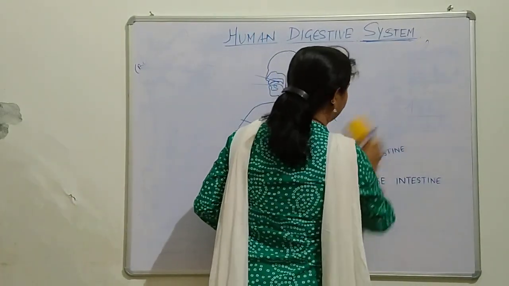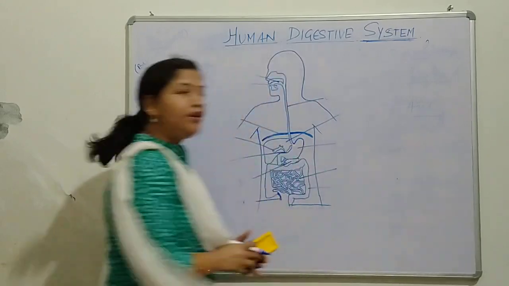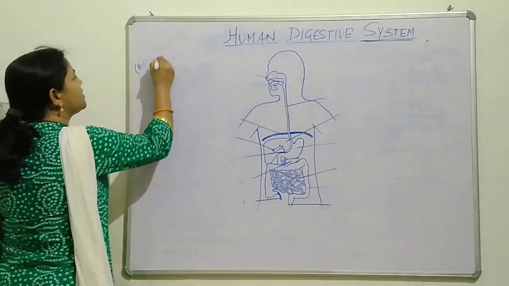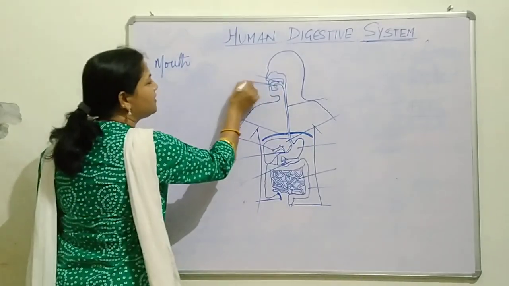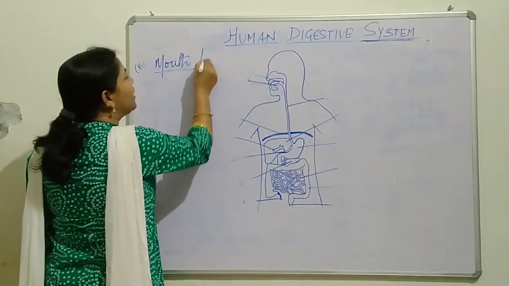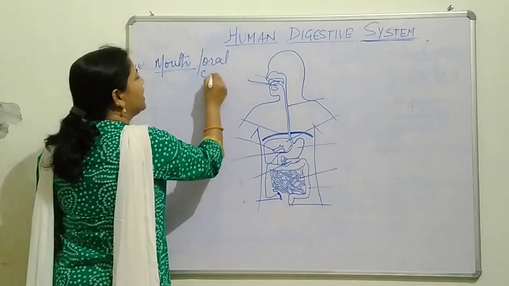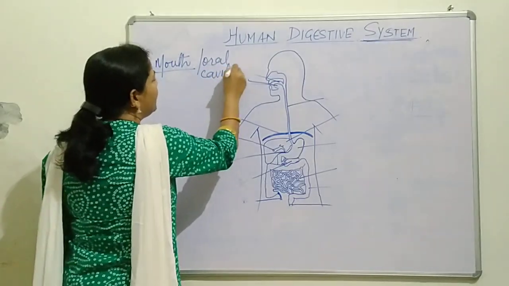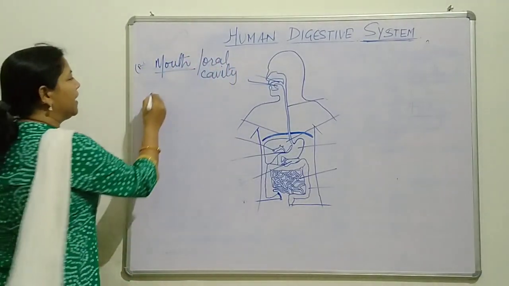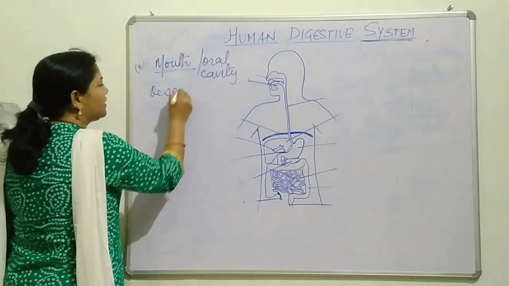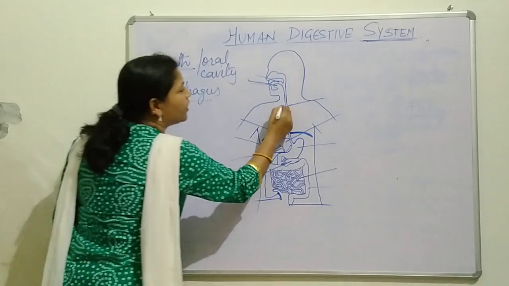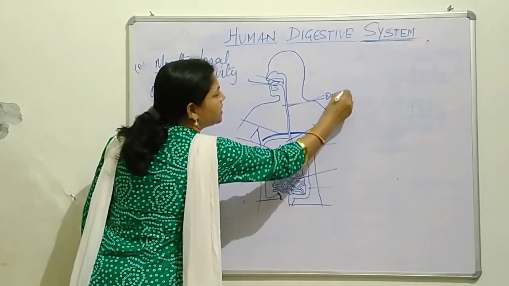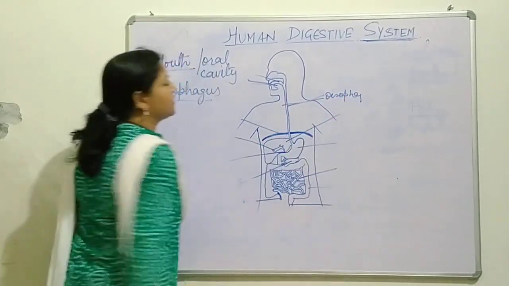See, in the human digestive system, the first very important part is the mouth. That you can see here. This is the mouth. It is also known as the oral cavity. The second part is the esophagus. This is the esophagus.